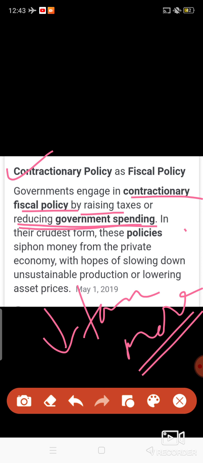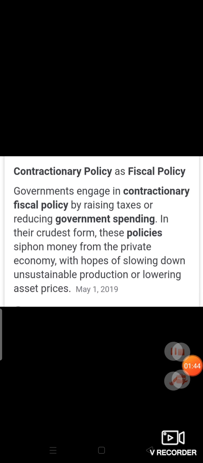So in the crudest form, this policy siphons money from the private economy with hopes of slowing down unsustainable production or lowering asset prices. So here everything goes down, so that there will be a decrease in demand.